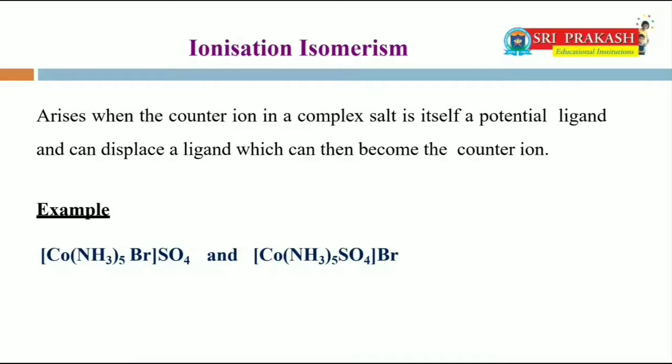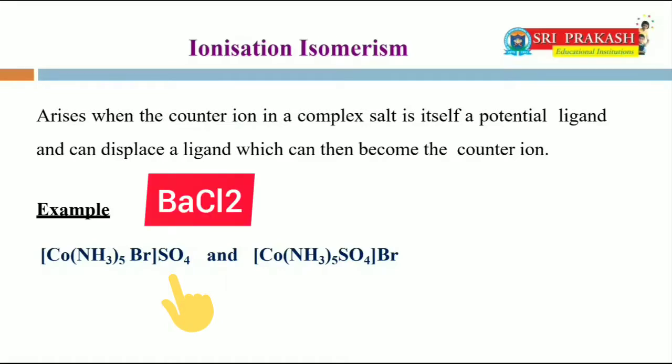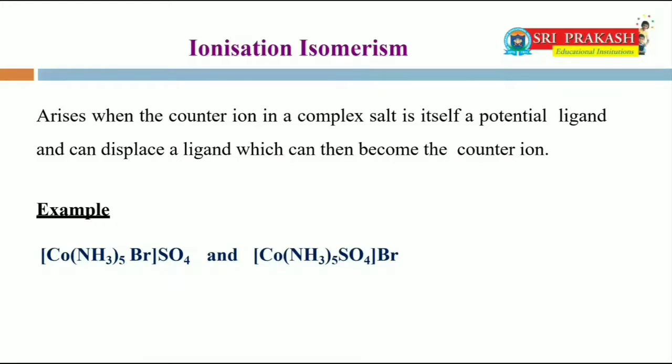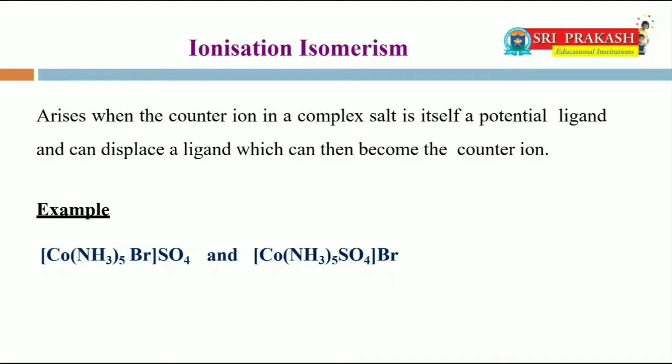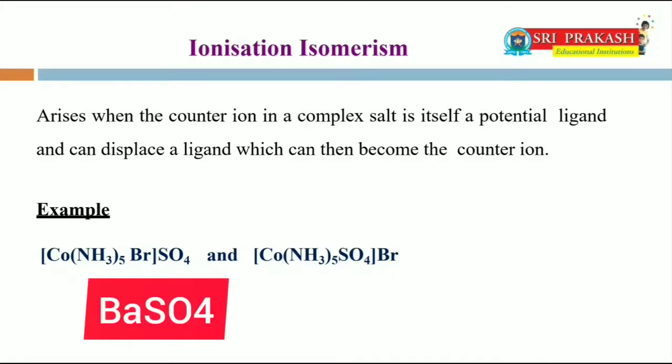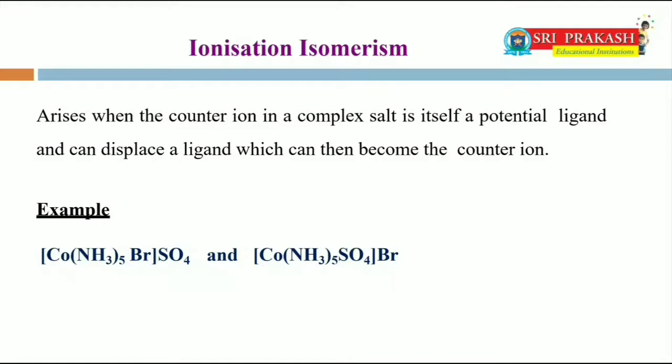And the first compound will give a test with BaCl2 because it has the counter ion SO4. Similarly, the second compound will give the test with AgNO3 because here the counter ion is bromide. With BaCl2, the first compound will form BaSO4 precipitate. Similarly, with AgNO3, the second compound will form AgBr. By using this reaction, we can separate ionization isomers.